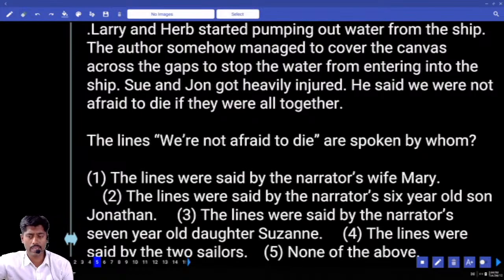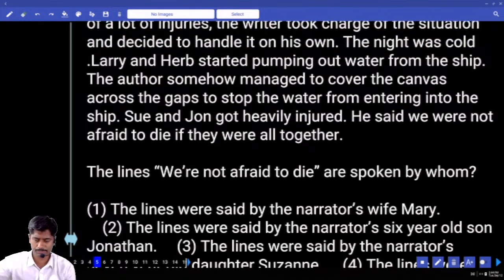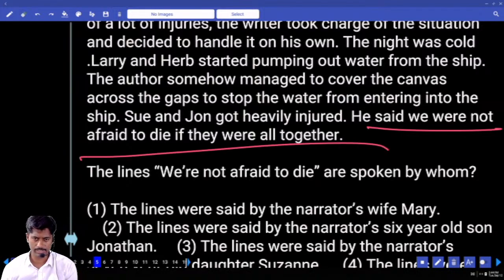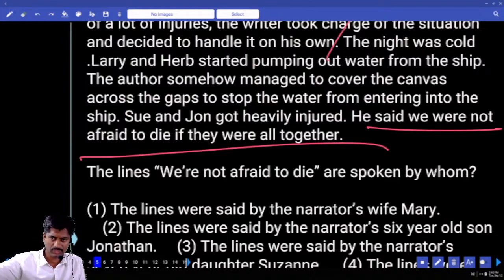We are not afraid to die, as spoken by whom? Where is it? Last. So who said this? The night was cold. Larry and Herb started pumping out water from the ship.